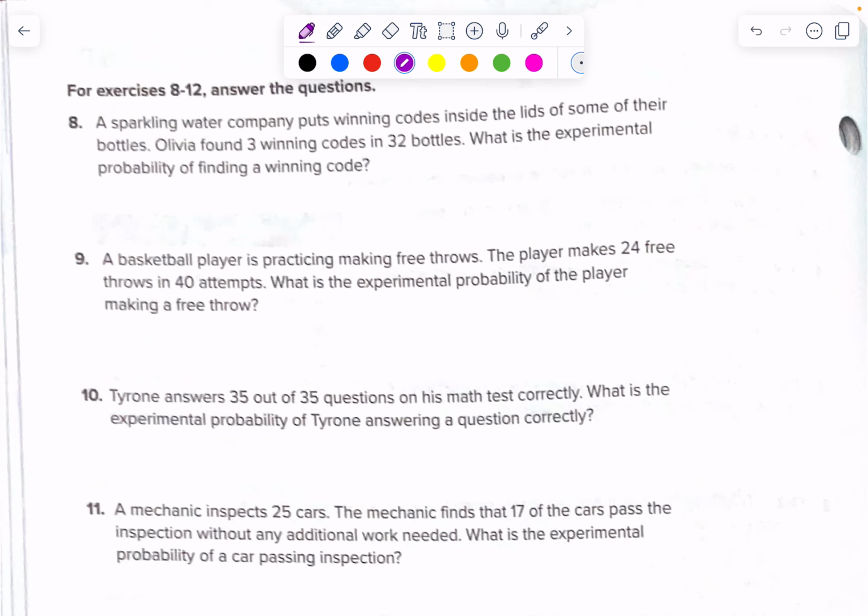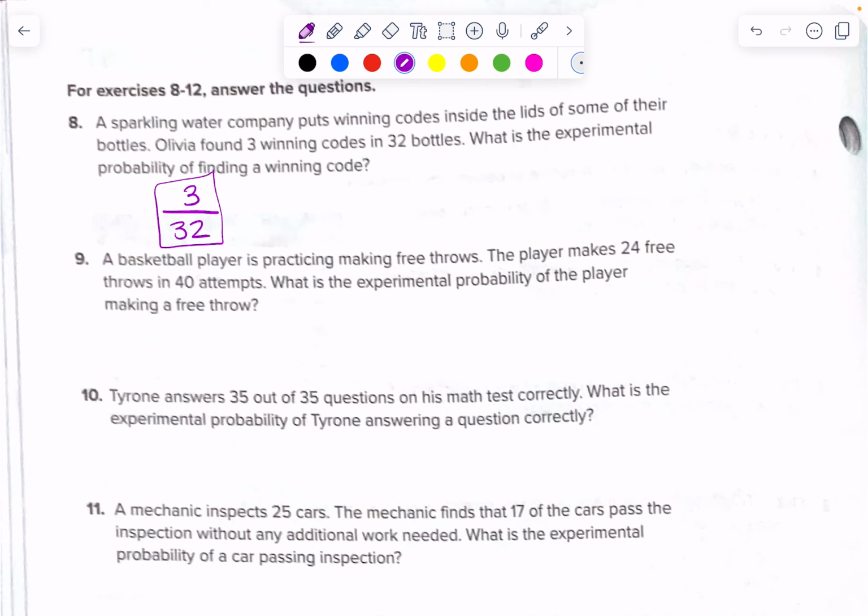So number 8, a sparkling water company puts winning codes inside the lids of some of their bottles. Olivia found 3 winning codes in 32 bottles. What is the experimental probability of finding a winning code? Here, all we want is that experimental probability. So out of 32 trials or 32 bottles, 3 of them had the winning code, and so this would be our experimental probability. From here, we could use that information to make a prediction if we wanted to, but right now this is just asking for the experimental probability. That can't be simplified any further, so that would be our final answer.